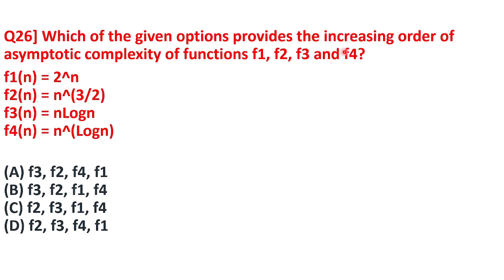Next is question number 26. Which of the given options provides the increasing order of asymptotic complexity of the functions f1, f2, f3 and f4? Here you can take an example and solve it. In increasing order, the smallest one is n log n, then slightly larger is n raised to 3 by 2, then n raised to log n, and the largest is 2 power n.